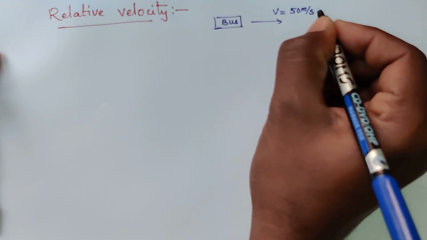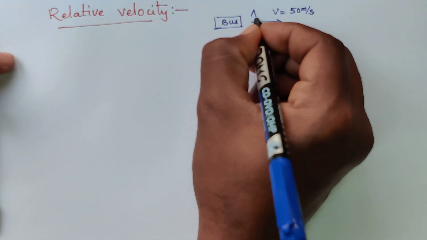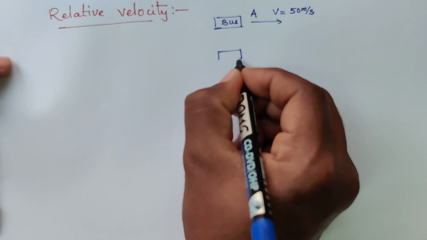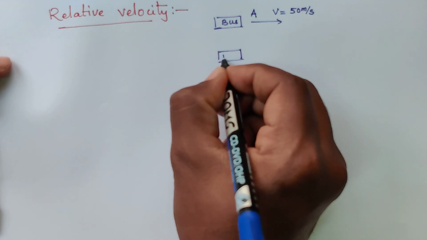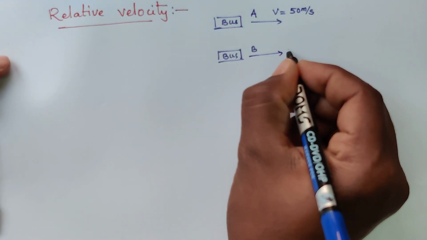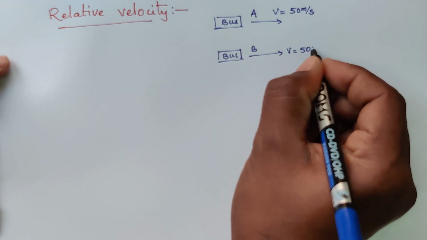Let the bus be moving with a velocity of 50 meter per second. Let this be bus A, and your friend is moving in another bus B. This bus is also moving with the same velocity in the same direction.